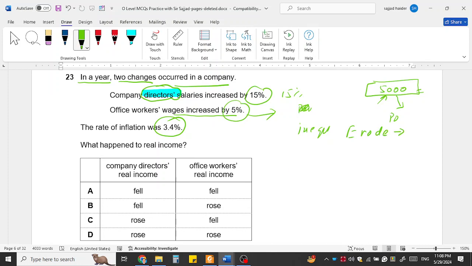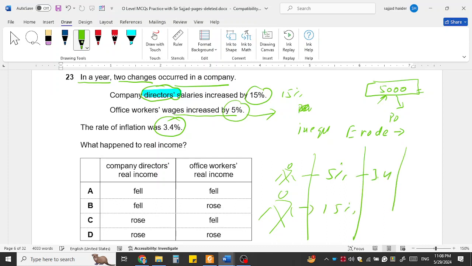So if this is person A, and these are the directors. Their wages increased by 5%, and the directors' by 15%, and 3.4% inflation occurred, the prices increased.